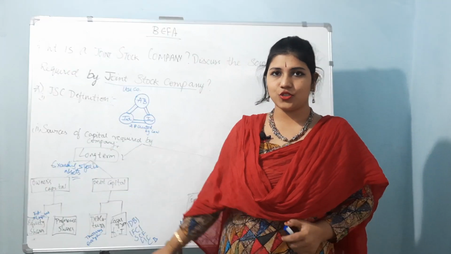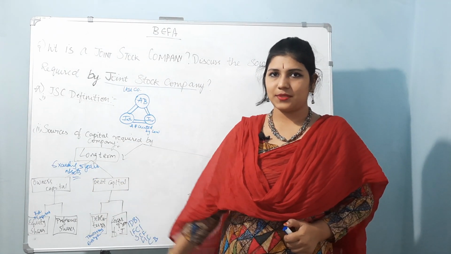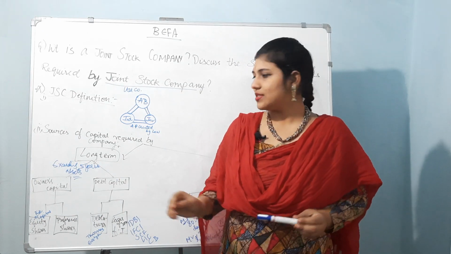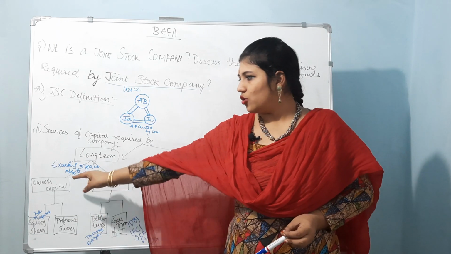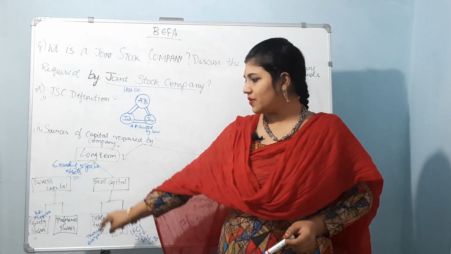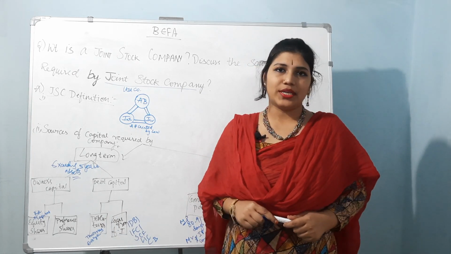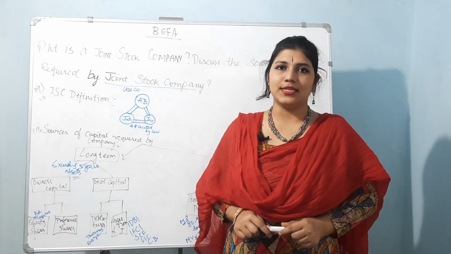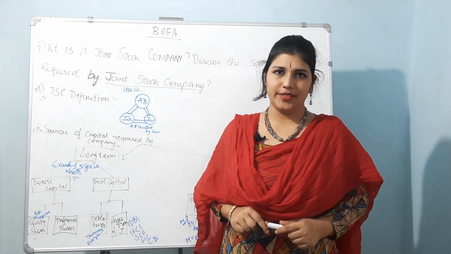What is it divided into? Owner's capital and debt capital. Now what is owner's capital? We can understand it from these two points. Owner's capital is again divided into two parts, equity shares and preference shares. Now what are equity shares? The equity shares represent the ownership of the company.